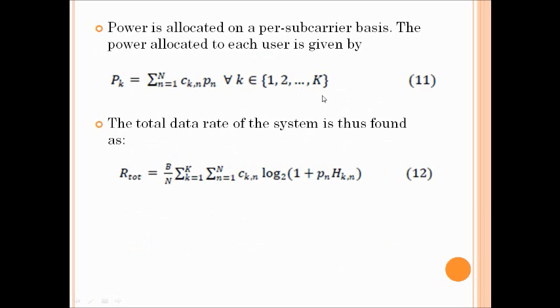Then the total data rate of the system is thus found to be this formula which we saw earlier, and the result with the power allocation. Now moving on to the simulation result. The total capacity, the minimum capacity, and the delay graphs were obtained for the two cases as mentioned earlier.